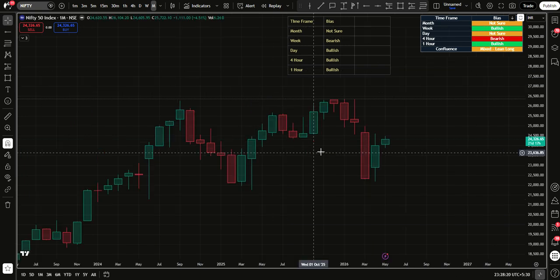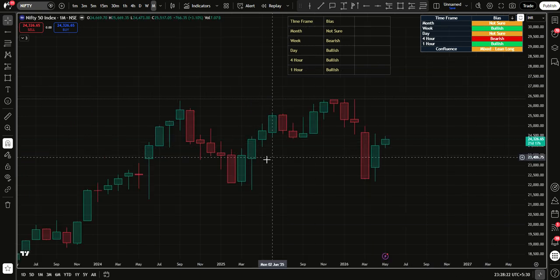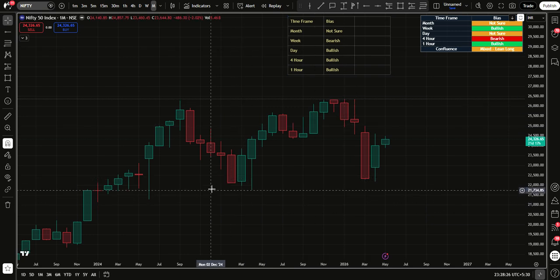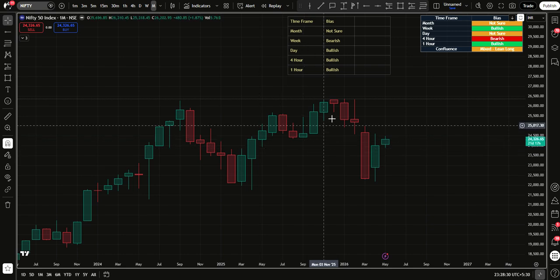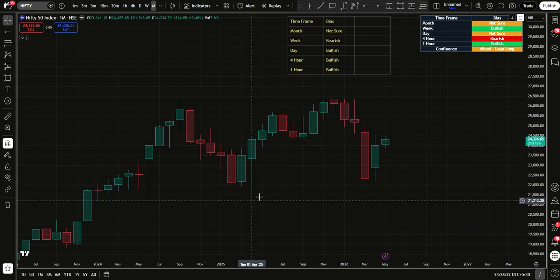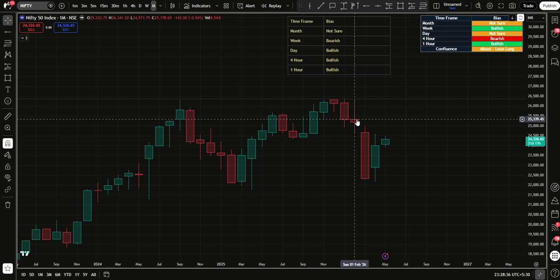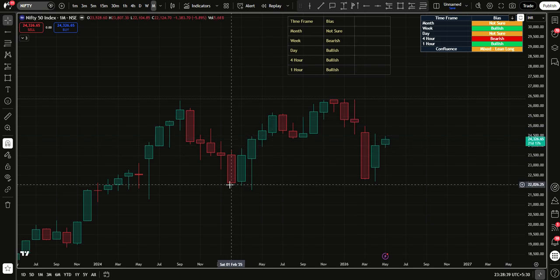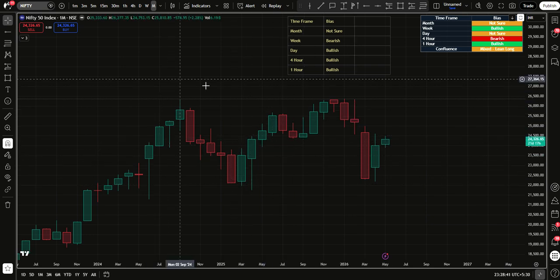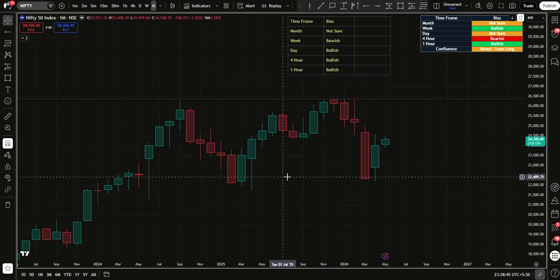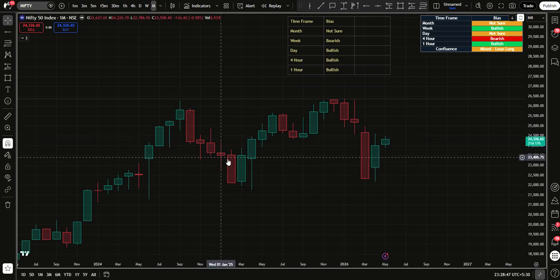So let's start with the monthly time frame. On a monthly time frame, I do not have a bias on Nifty. Why do I not have a bias? Because for a bullish bias, we have to have a higher low created, just like it's here. If we were in February, Nifty was bullish, as you can see here, there's a higher low created. And the opposite is true: a lower high creation is when we say it's bearish. So this is a high and this is a lower high created.